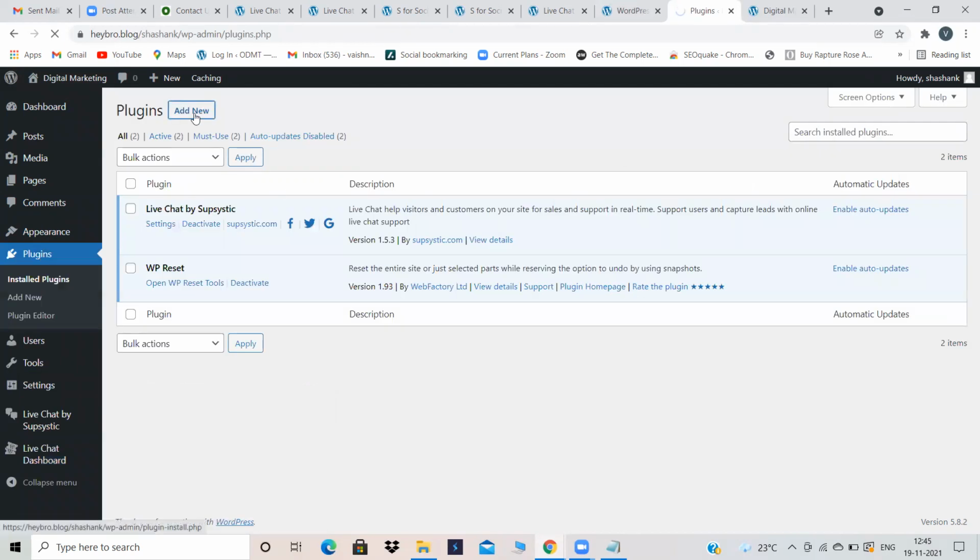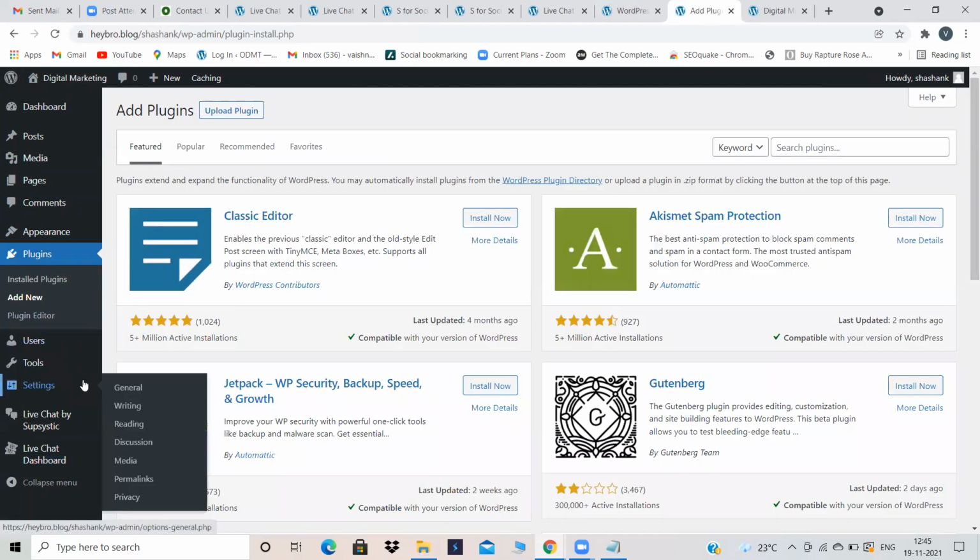Kushal, did you understand Live Chat by Subsystic? Is it easy? Yes. It is simple, right? Can you tell me how to do Live Chat by Subsystic? What is the first step? So we'll first install Live Chat by Subsystic and then click on it. If we want to change the position of the live chat or if some addition is there, then we'll do it. Otherwise, we'll keep it like that only.